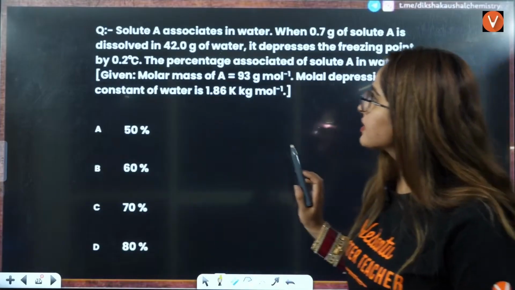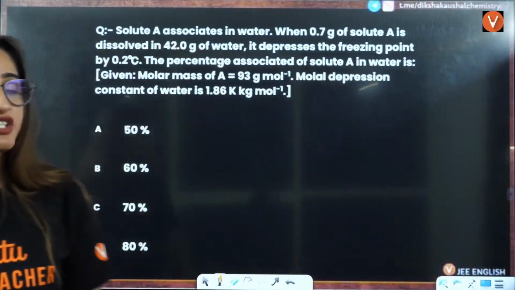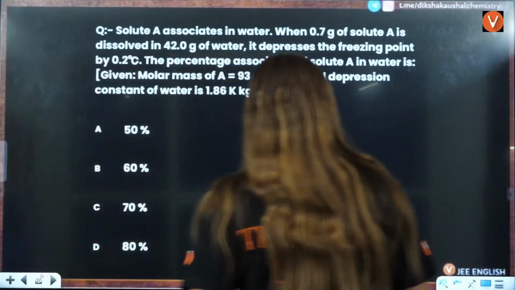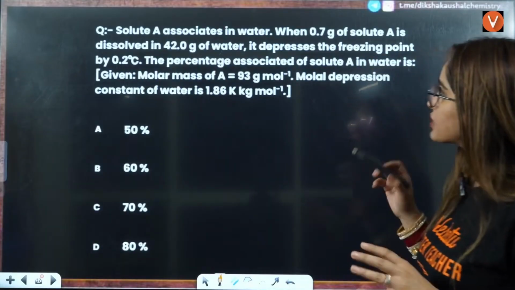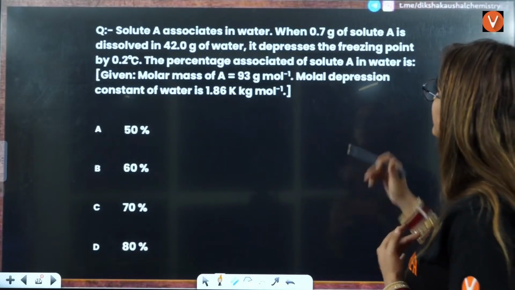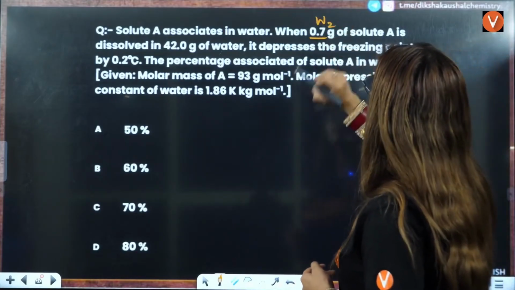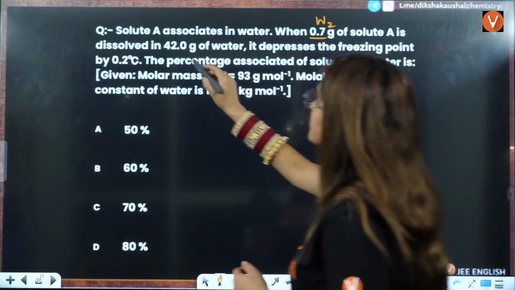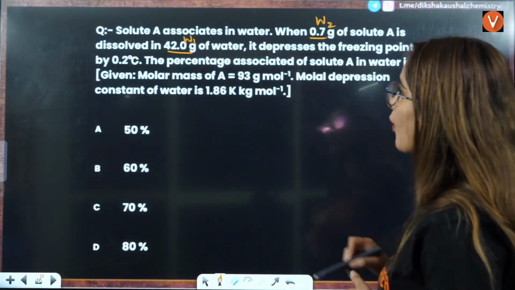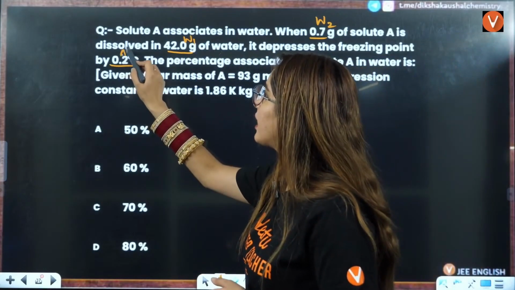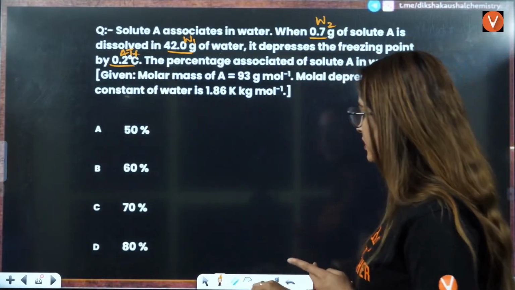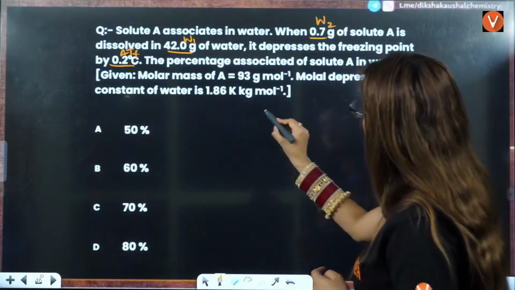Next question is, solute A associates in water. So if I say solute A is associating in water, that means association is happening. 0.7 gram of solute, that means W2 is given to you, is dissolved in this much of water, W1 is given to you. It depresses the freezing point by 0.2, that is delta Tf is given to you. Percentage association of A in water you have to tell.